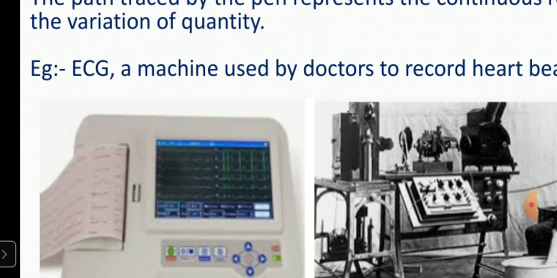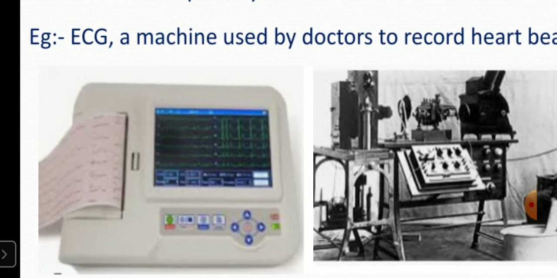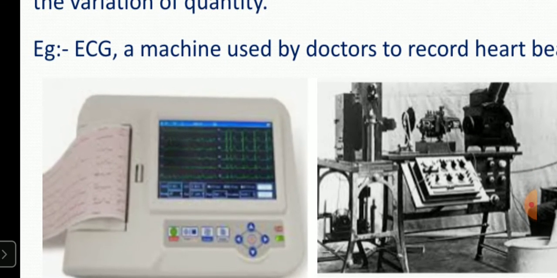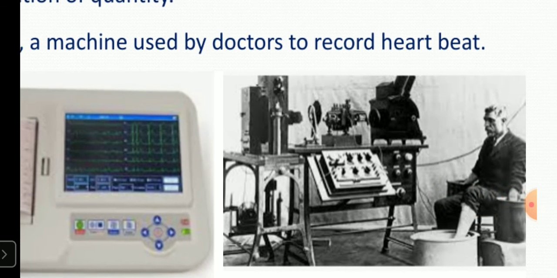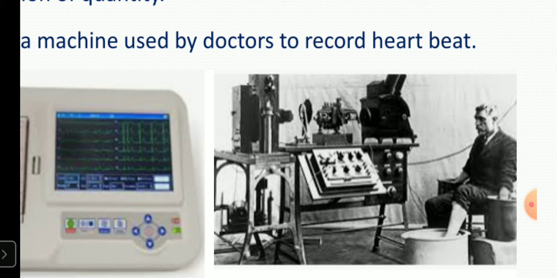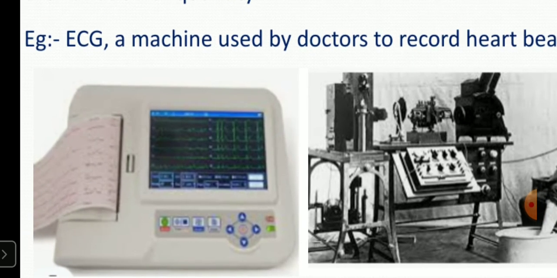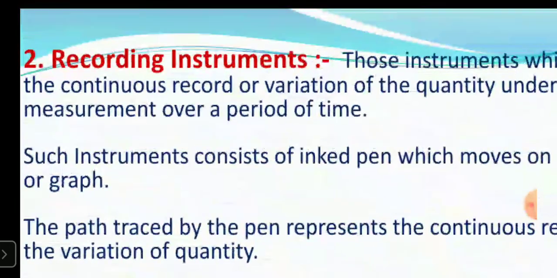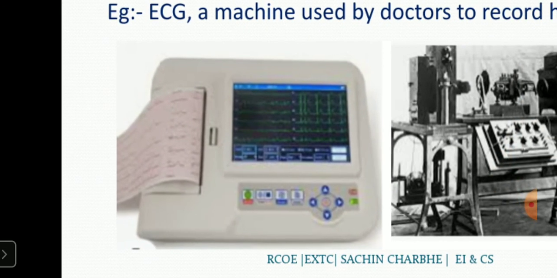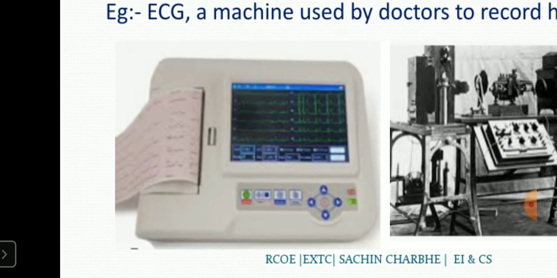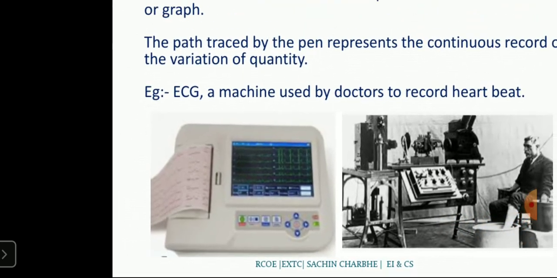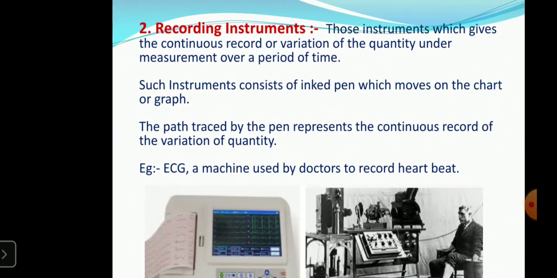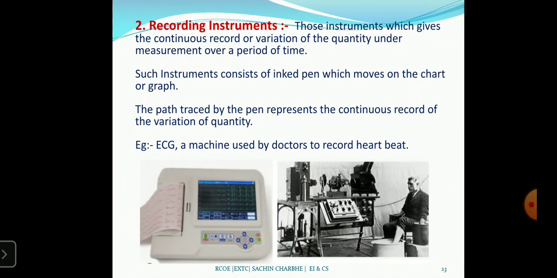Now this machine has completely changed in the electronics area. This is the very old machine, a very big unit, the first machine. Now it is a very compact machine we can carry anywhere, continuously recording. Whatever your chest measurement is, it is continuously copied onto these pages, and you can analyze it immediately. That is the difference between today's generation and the previous generation. There are a number of changes in instrumentation and machinery.